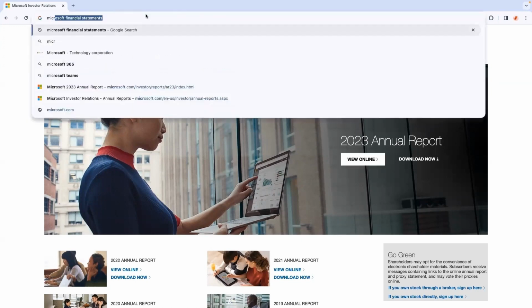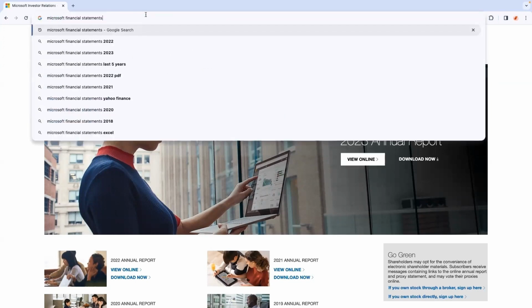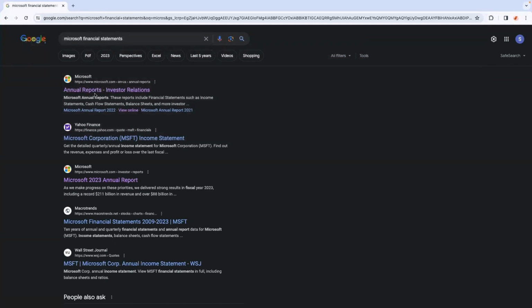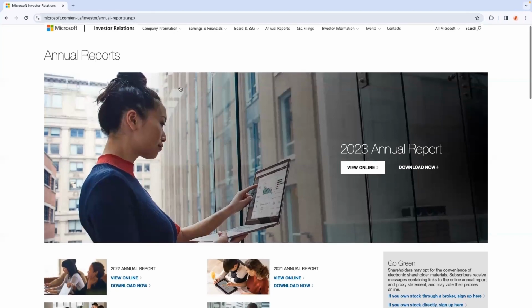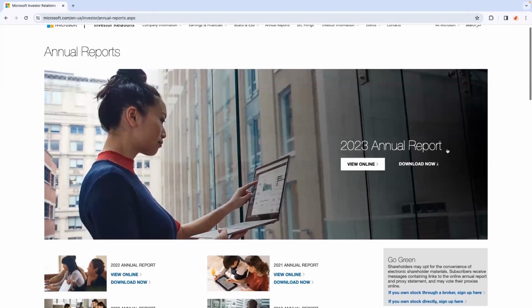So now we will look at Microsoft's annual report. For that, we just need to type Microsoft financial statement and visit the first page. You can find information for every financial statement for every company. It would be in the investor relations page. Here you can see it's the 2023 annual report.